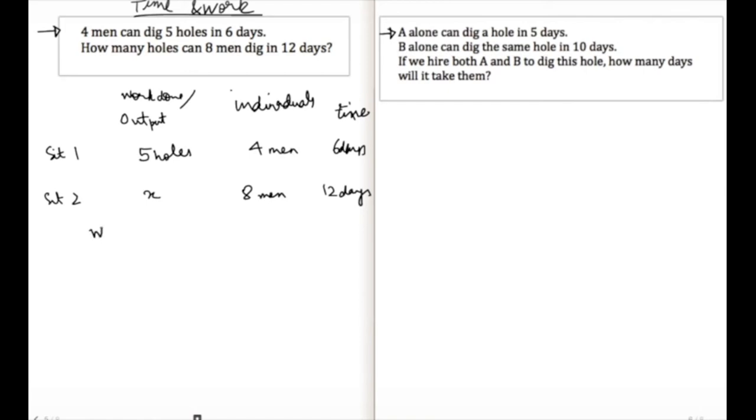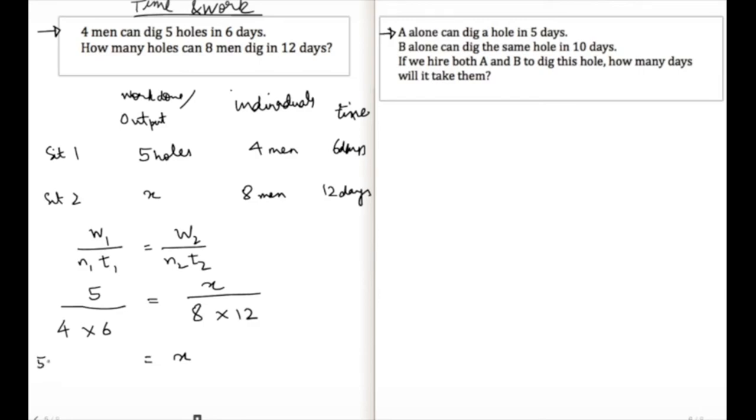So clearly W1 upon N1 T1 equals W2 upon N2 T2. So W1 is 5 holes dug by 4 men in 6 days should be equal to X holes dug by 8 men in 12 days. So X is 5 times 8 times 12 on 4 and 6. So we can just cancel these out for 2 and 2. So we have 20 holes, right?